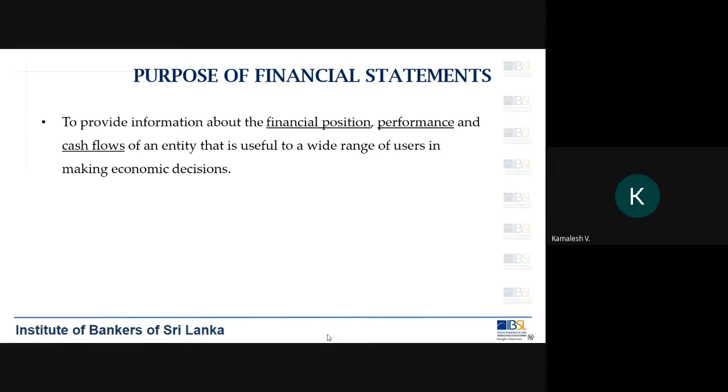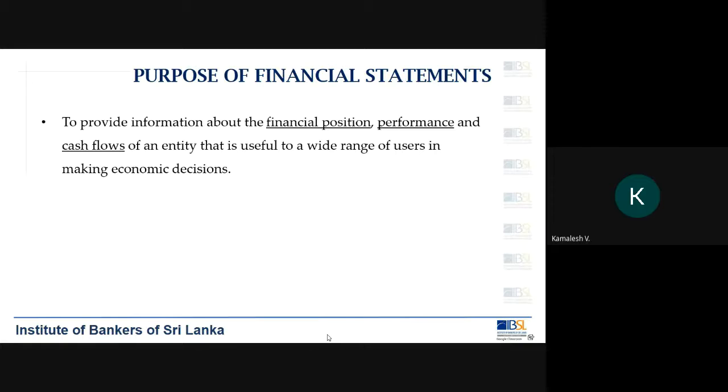So what are the three things? The financial position, that is the balance sheet. We call it the balance sheet or the statement of financial position. The second one being the performance, financial performance. What is financial performance? That is the profit or loss of the company. So how do you measure the profit or loss? You prepare a statement for that. That is the profit or loss statement of the company. We will look at it shortly.